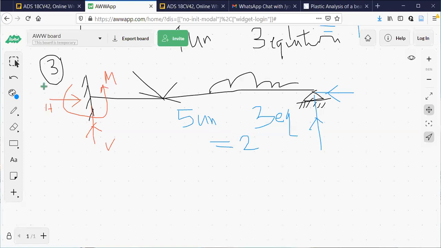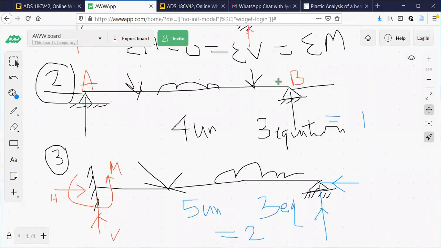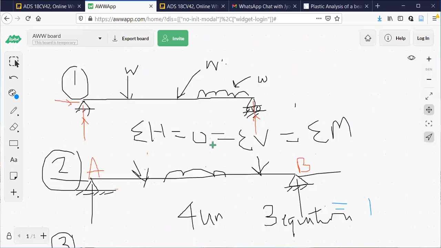As I told you, problem number 3 is a statically indeterminate structure of the order 2. Problem number 2 is statically indeterminate of the order 1, 4 unknowns minus 3 equations of equilibrium. Problem number 1 is determinate because 3 minus 3 equal to 0.